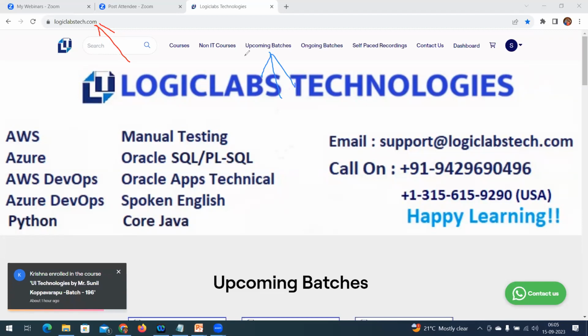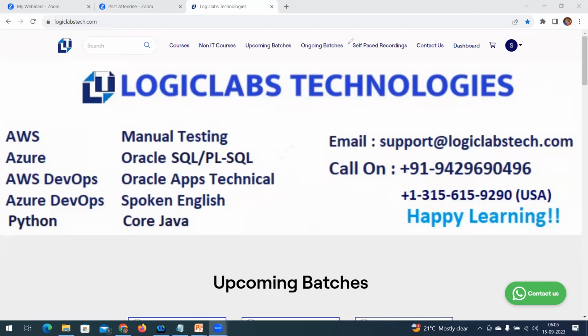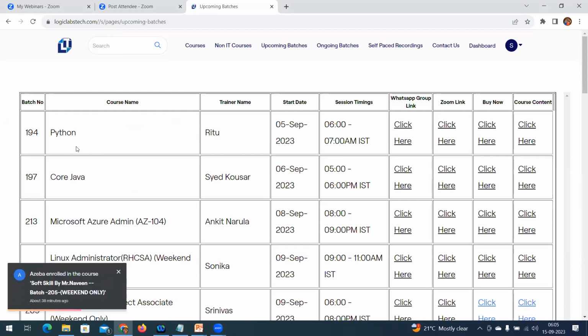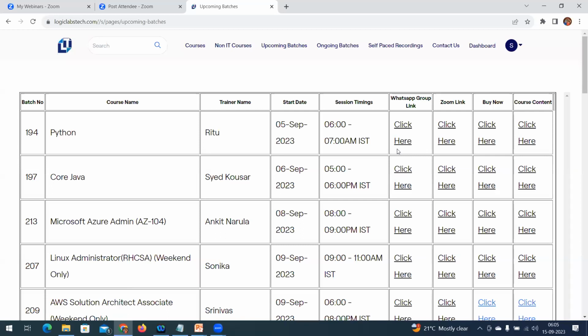If you click on upcoming batches, you get complete course details, whatever training modules we provide. We provide training modules on different emerging technologies, and there are experienced faculties to deliver each and every training module. So we explain each course content in an understandable way to give knowledge on the respective course.